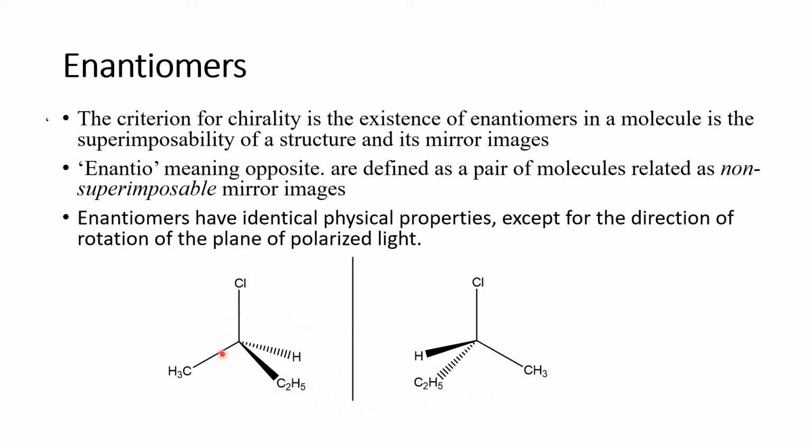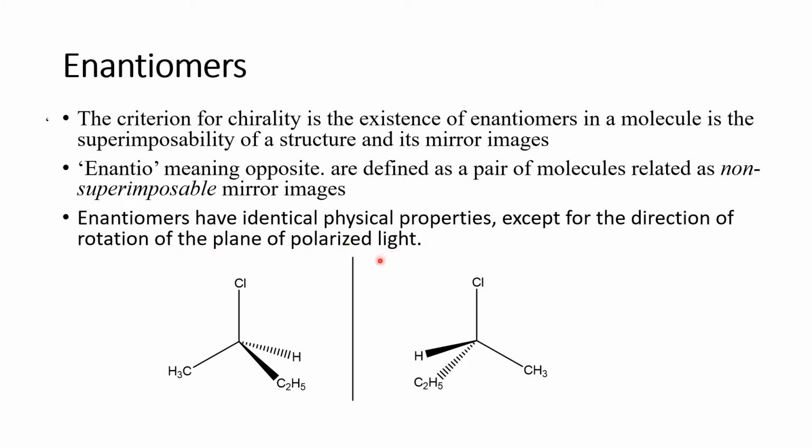That means one molecule has its non-superimposable mirror image. That is called an enantiomer. So such a molecule is called an enantiomer. These enantiomers have the same physical properties and chemical properties; they don't differ. The only difference between these 2 molecules is the rotation of plane polarized light.